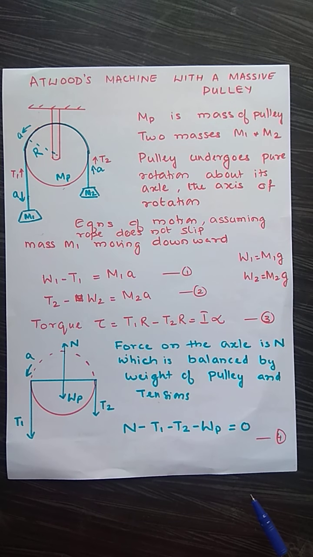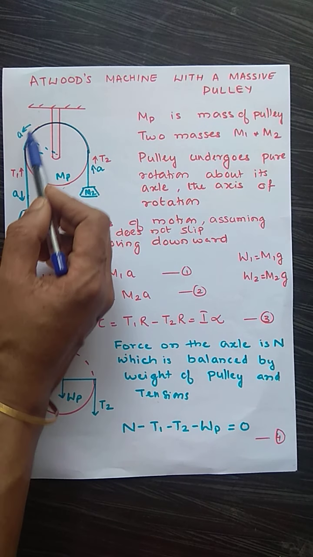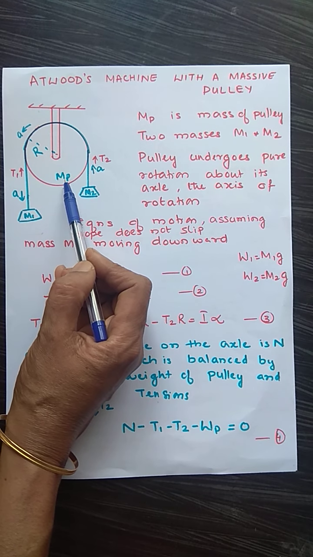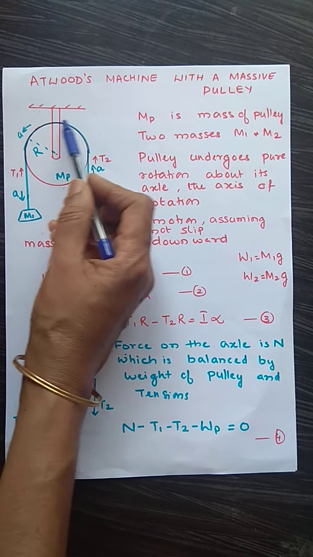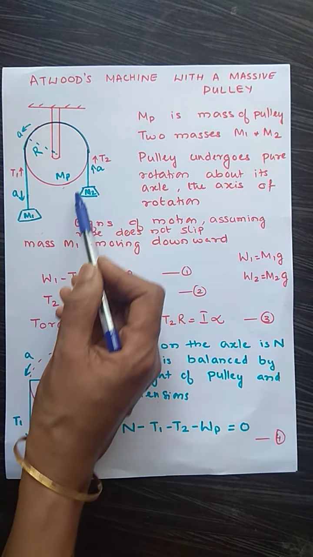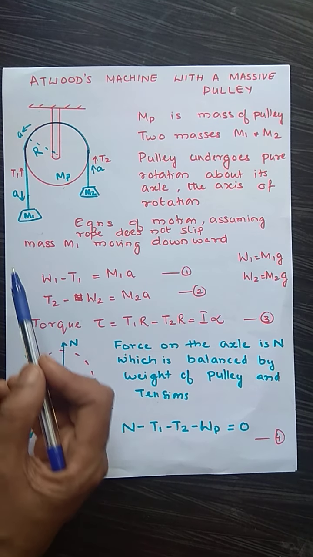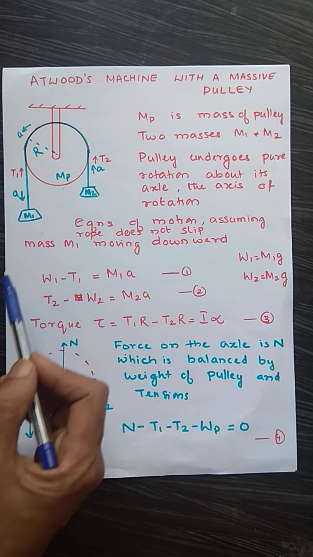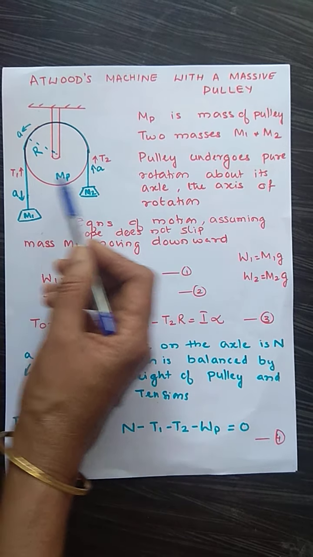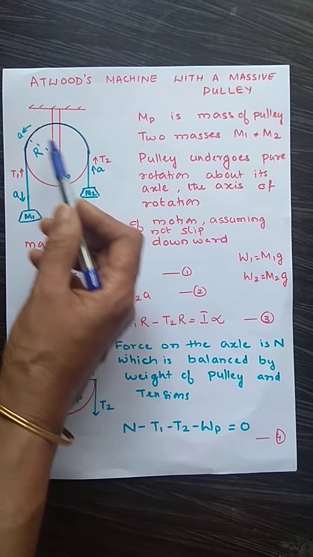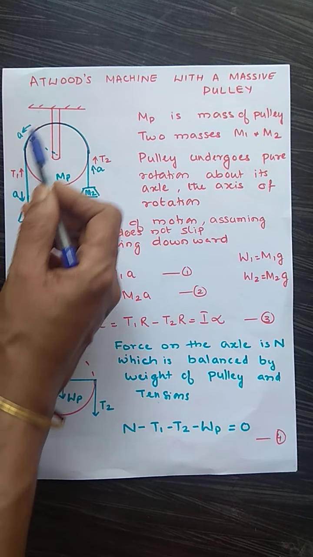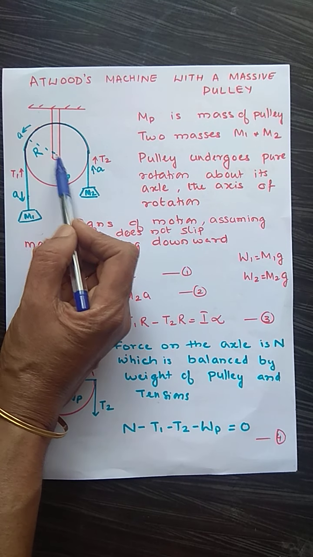Now let us consider one example of pure rotation. This is the Atwood's machine. There is a pulley. This is a pulley of mass mp. Two masses M1 and M2 are attached to a rope which is sliding over the pulley. We assume the rope to be frictionless. That means we assume that there is no slipping of the rope. Under that assumption, we are going to study the system. The radius of the pulley is R.